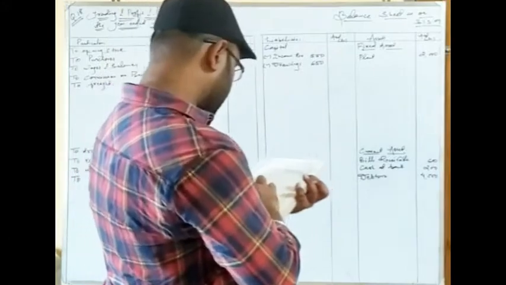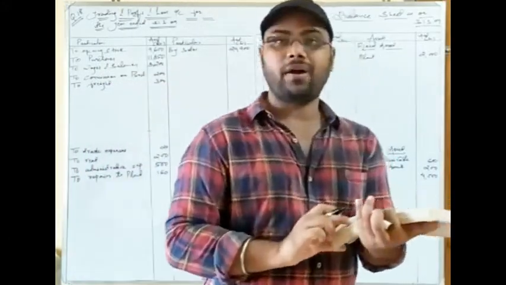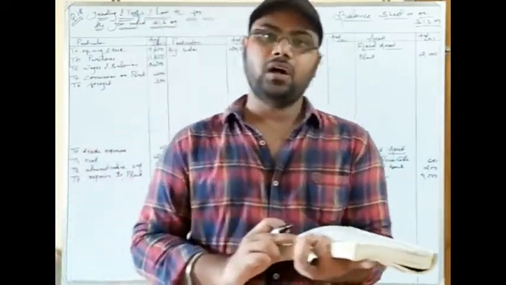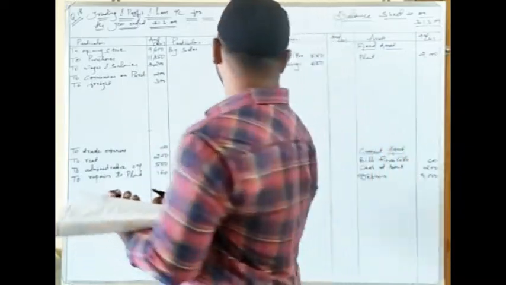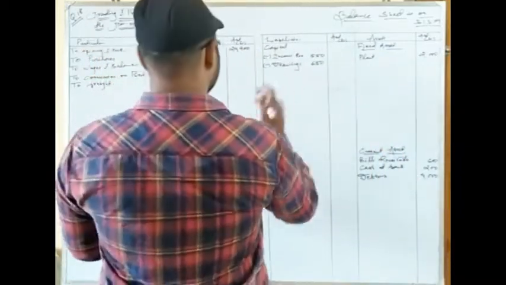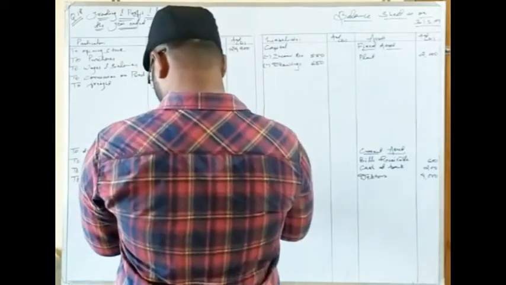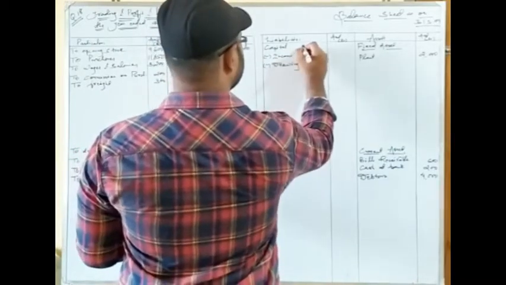Okay. Then after drawings we have capital finally. So capital is a liability or fixed liability. It is taken under the liability side of balance sheet. Capital is 5,000.